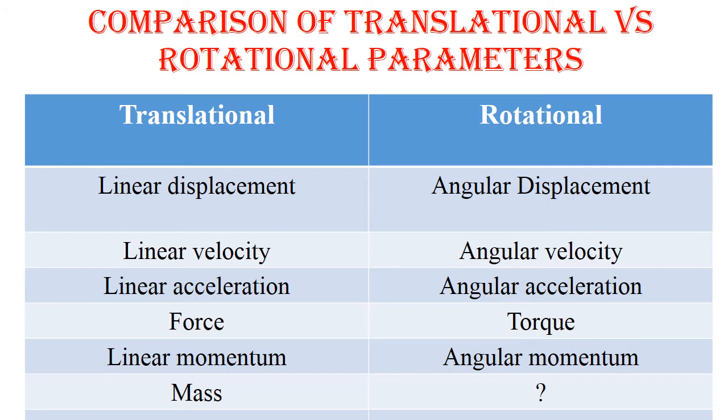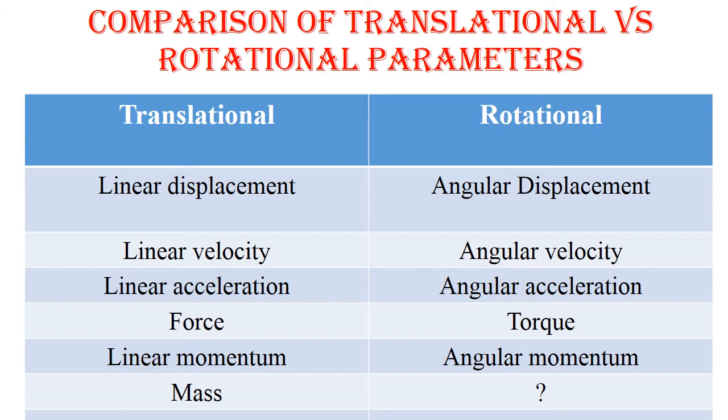As we know, the rotational analog of linear displacement is angular displacement. The rotational analog of linear velocity is angular velocity. The rotational analog of linear acceleration is angular acceleration.